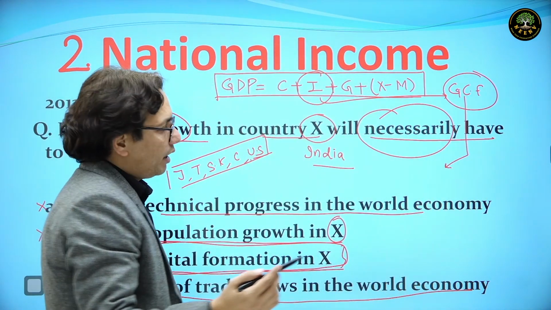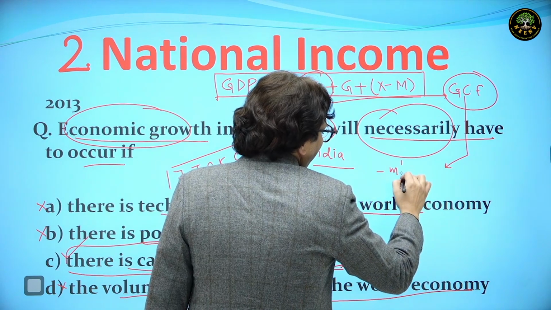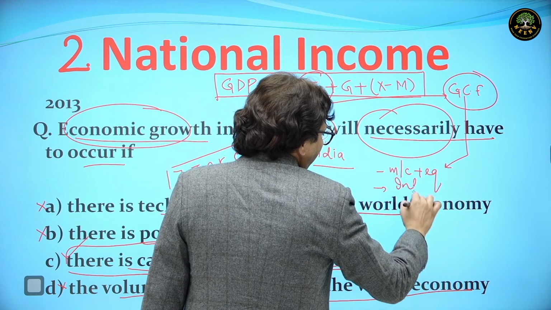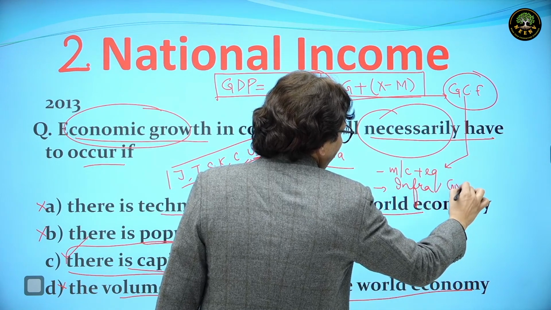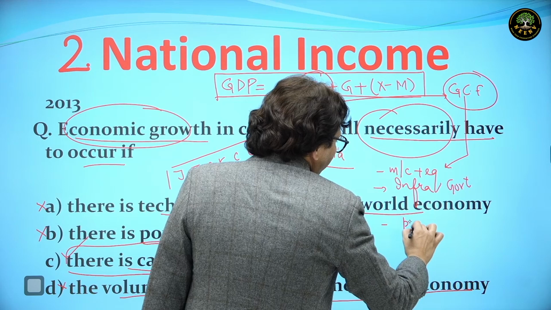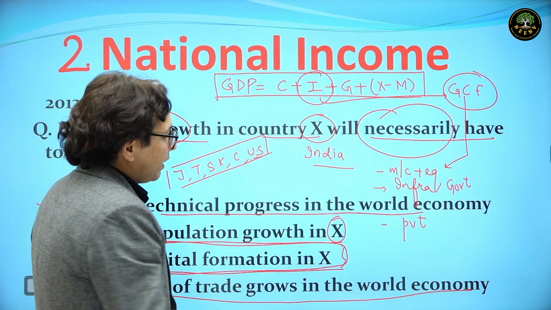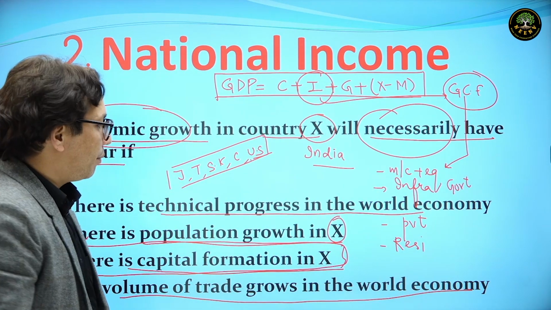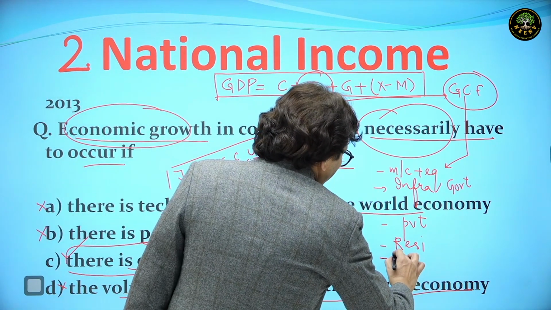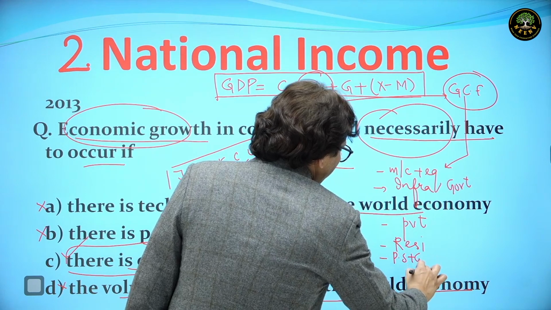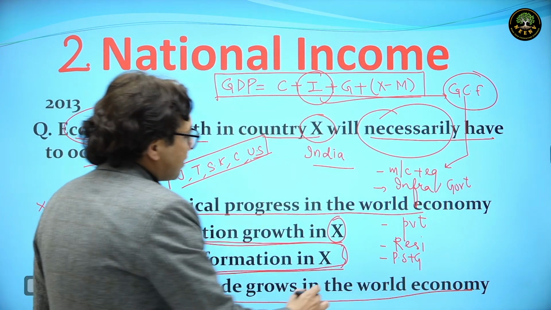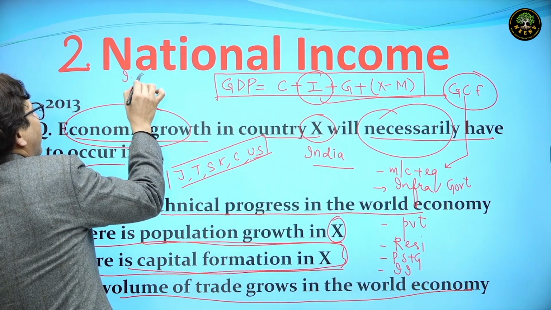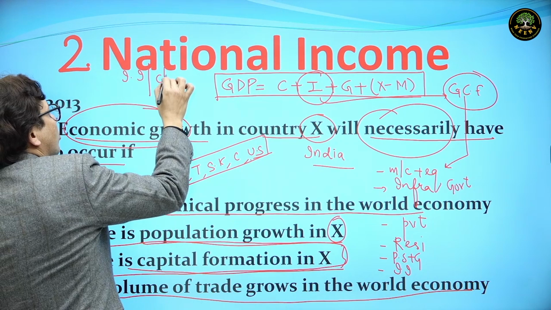It includes expenditure on machinery and equipment, government expenditure on infra creation, private expenditure on infra creation, residential construction, expenditure on precious stones and metals, and last is inventory investment, which is also called change in stocks.